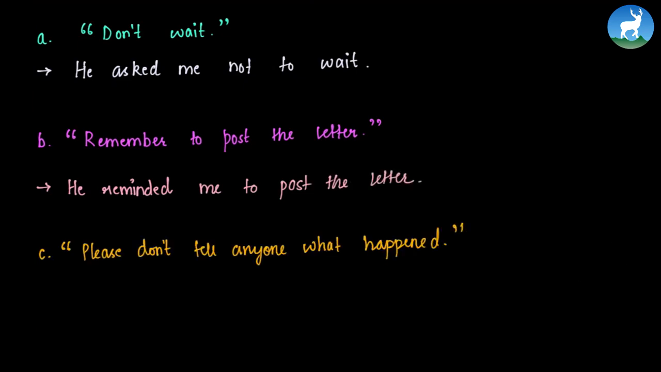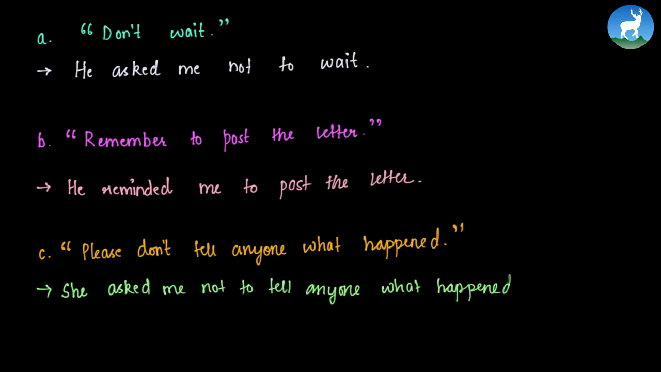Next we have "Please don't tell anyone what happened." So to convert it, we write, she asked me not to tell anyone what happened. So we do not have anyone specified in these questions.